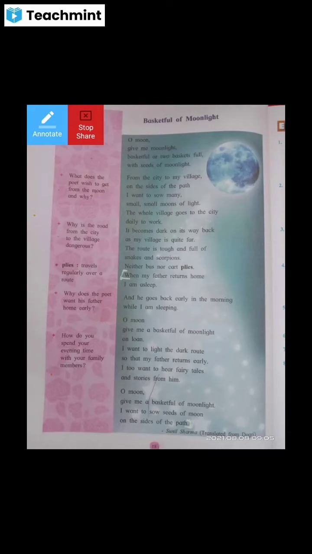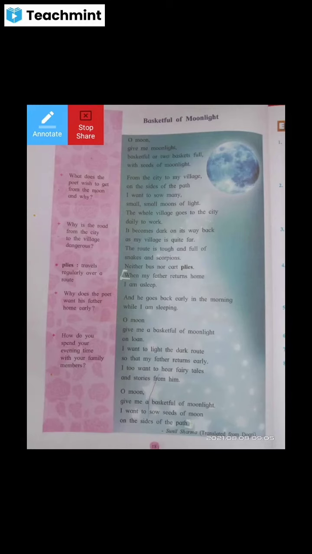So being a child, why is he demanding moonlight from the moon? That is again a question. Because it is not possible to have seeds of moonlight. Do you agree? Yes.